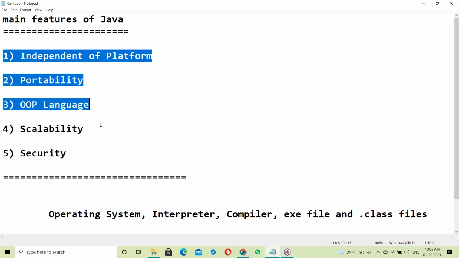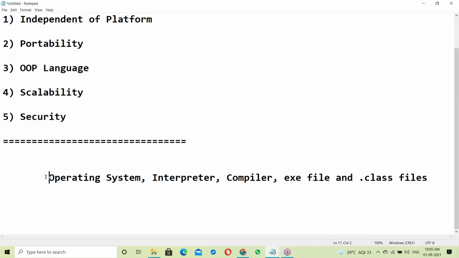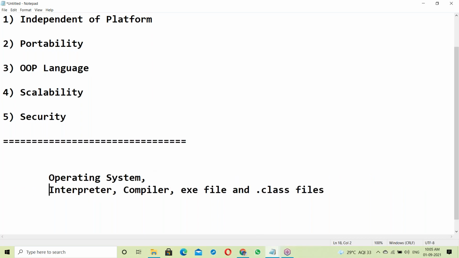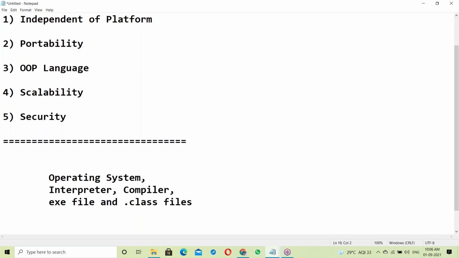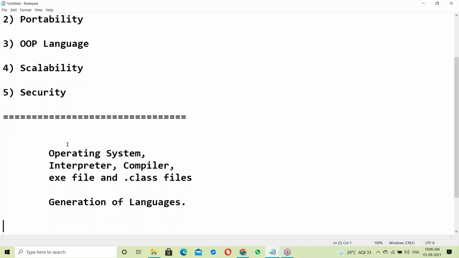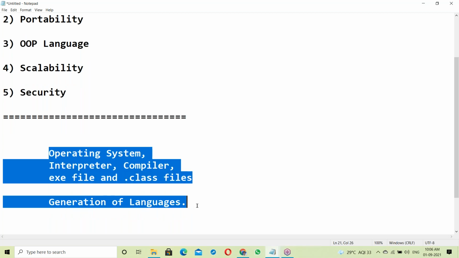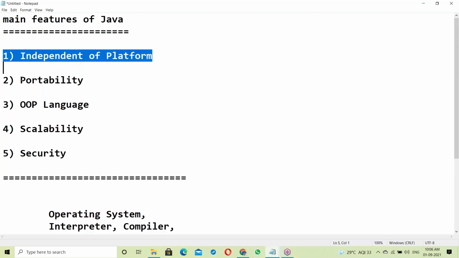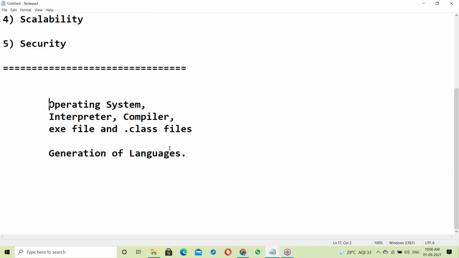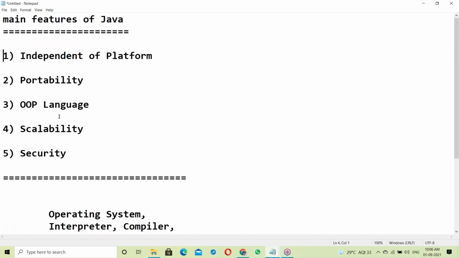To understand all these features of Java, there are some prerequisites: basic knowledge about OS, interpreter and compiler, exe file and dot class files, and generation of languages. Once you have this knowledge, it is easy to understand these features.